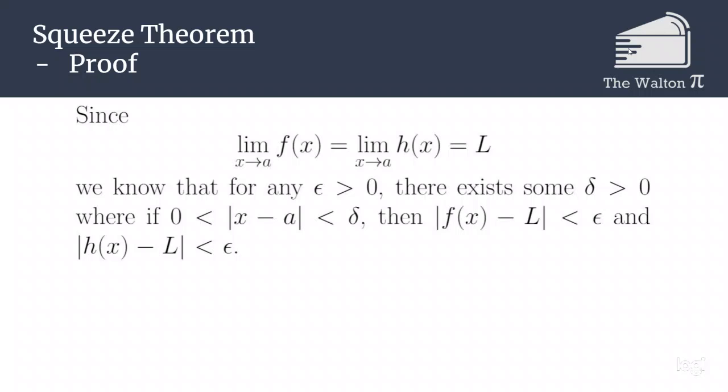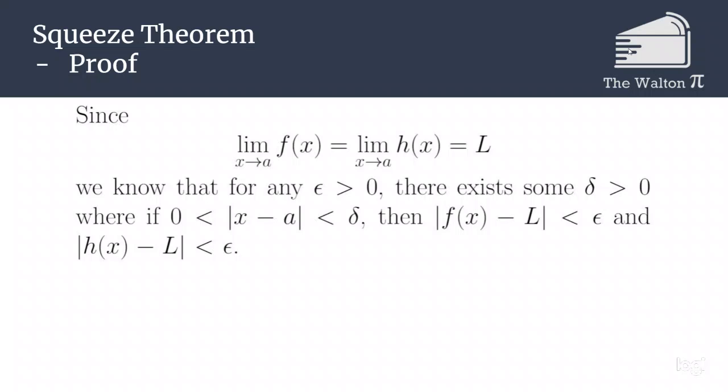Now let's go through the proof of the squeeze theorem. If we know that the limit as x goes to a of f of x is equal to the limit as x goes to a of h of x is equal to L, that tells us that for any epsilon greater than 0, there exists some delta greater than 0, where if 0 is less than the absolute value of x minus a is less than delta, then f of x is in some epsilon ball.